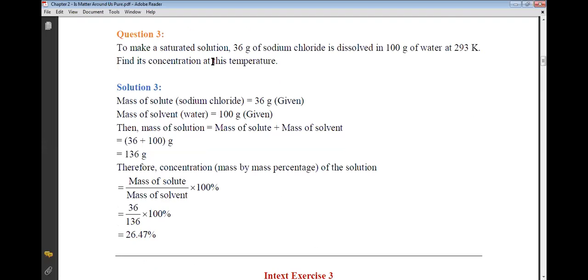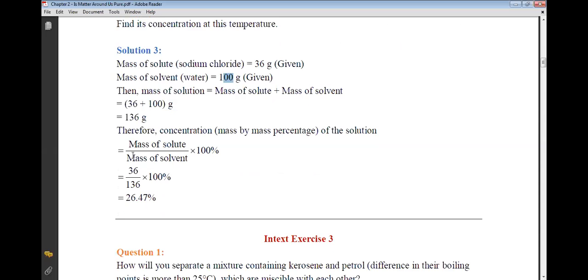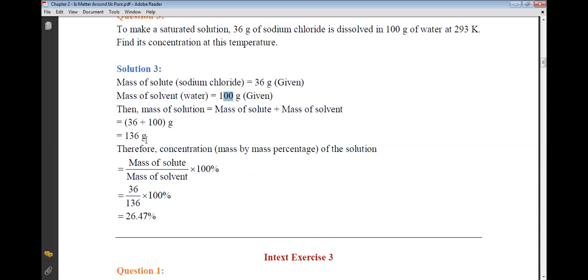Now in question 3 you are asked to find the concentration. So see, what is the mass of the solute? 36 gram. Mass of the solvent? 100 gram. So what is the mass of the solution? 136 gram. So by the mass percentage method, the mass of solute divided by mass of solution, you get an answer that is 26.47 percent.